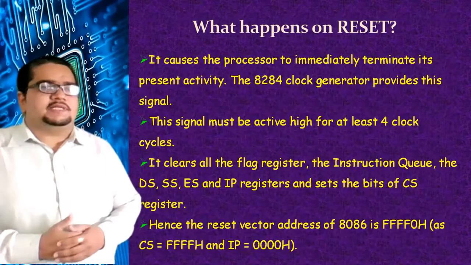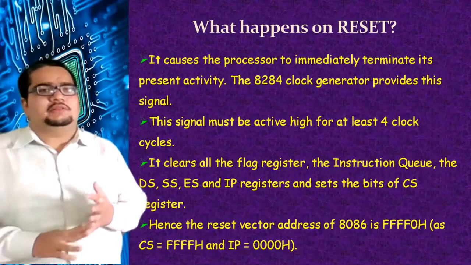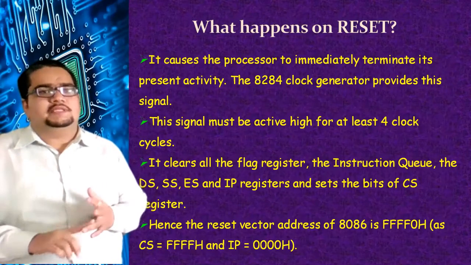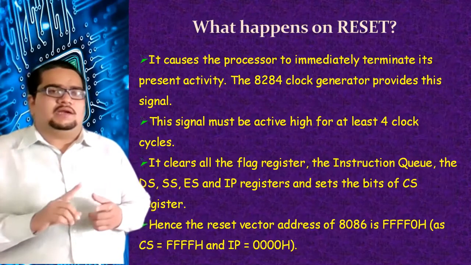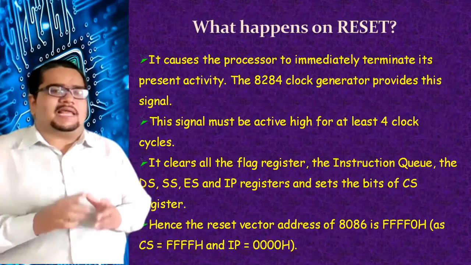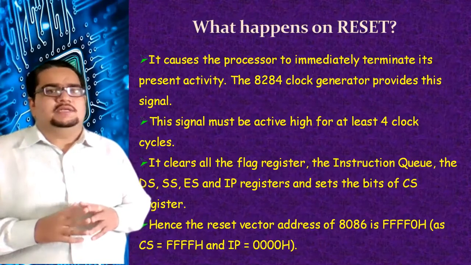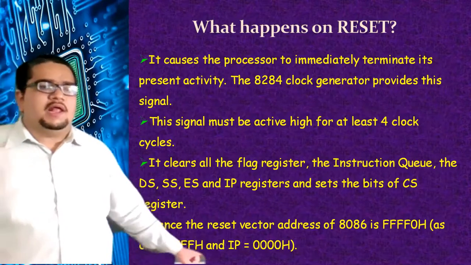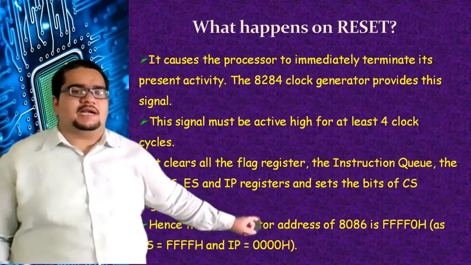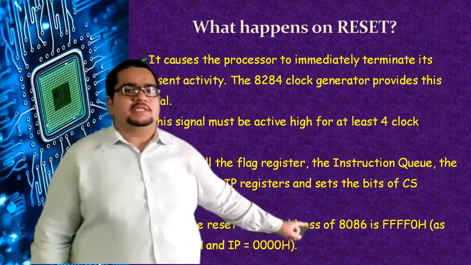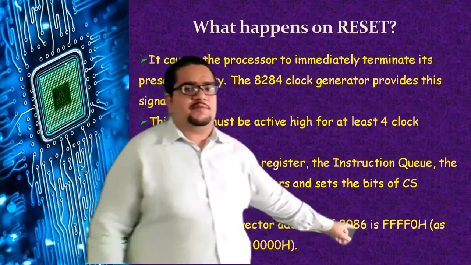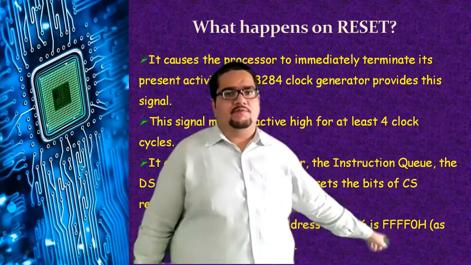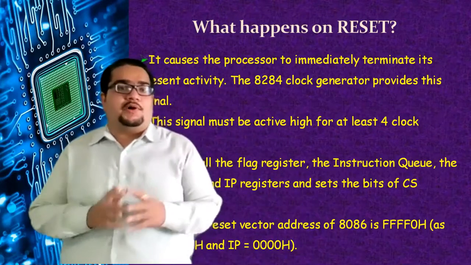And what happens upon reset? The reset will clear all the internal registers, including the ALU and flag and all the segment registers, IP register, except the CS register. So basically, upon reset, the processor will have the CS value and this IP value. So the physical address it will be pointing to is FFFF0H, which will be pointed to by the processor upon reset.